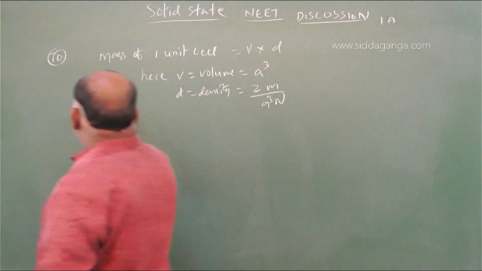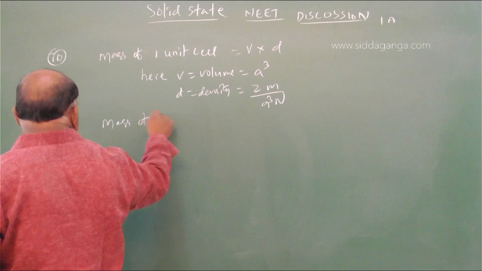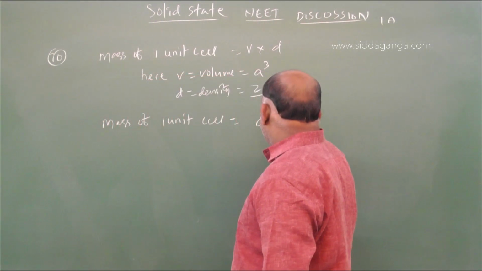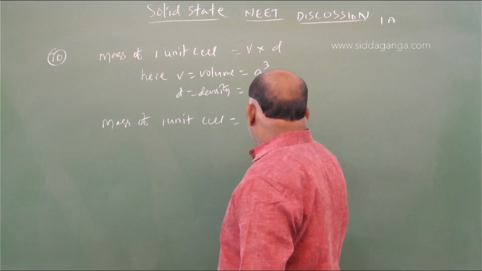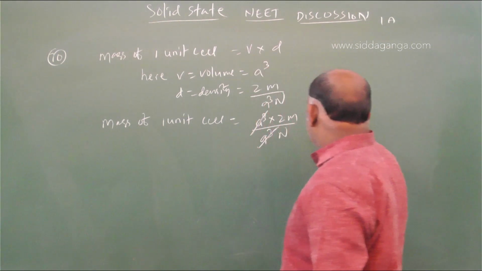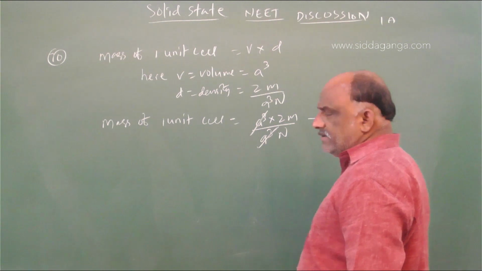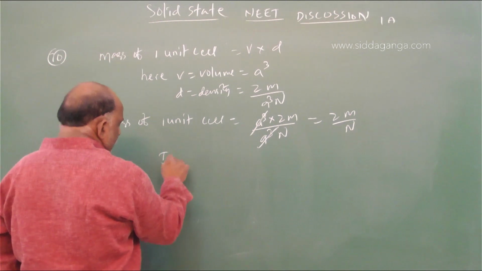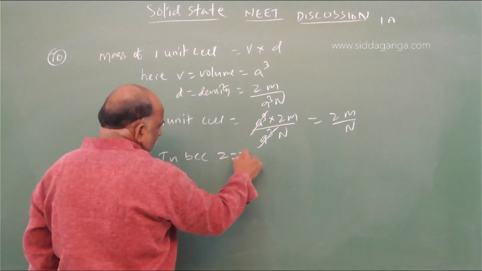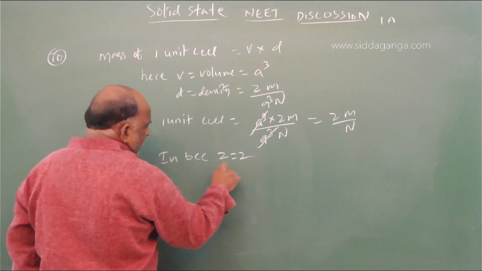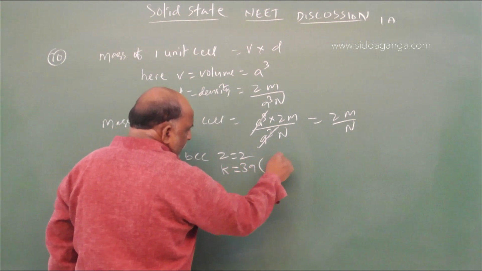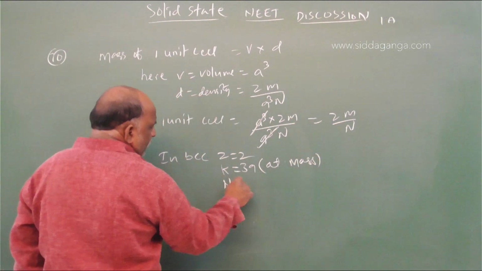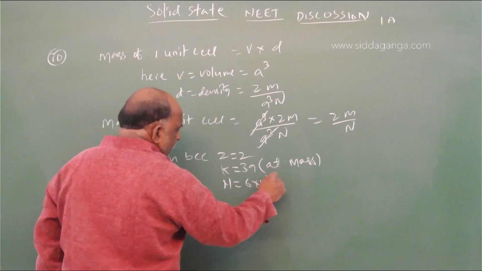Then the mass of one unit cell is equal to a cube into Zm by a cube. The a cube cancels, leaving Zm by N. In BCC, Z is equal to 2, M for potassium is 39 atomic mass, and N is equal to 6 into 10 power 23.